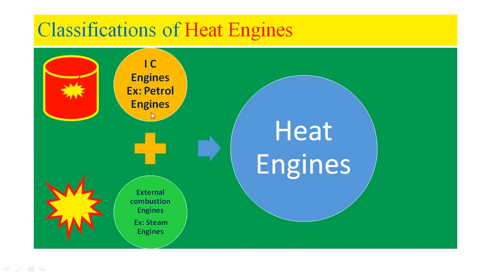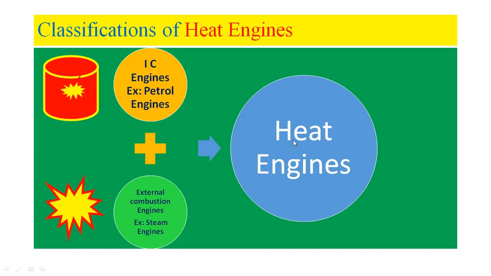The basic difference is that if the combustion of fuel takes place inside the engine cylinder, it is an internal combustion engine; if it takes place outside the engine cylinder, it is an external combustion engine. Examples for internal combustion engines are petrol engine, diesel engine, etc. Examples for external combustion engines are steam engines, steam turbines, etc.